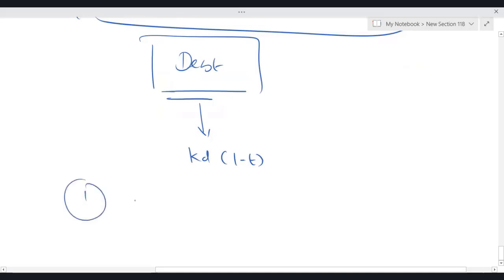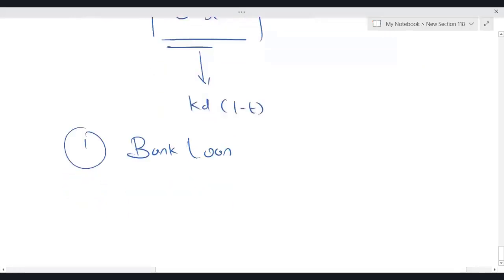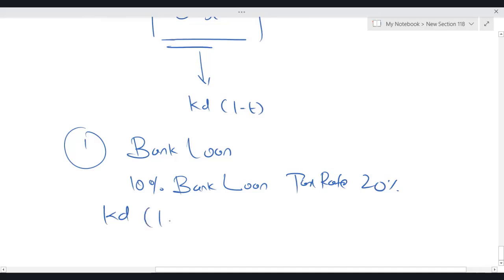Number one, let's say bank loan. The easiest is the bank loan. If an entity has taken a bank loan to make investment, and assuming the bank loan is 10%, and let's say the tax rate is 20%, it is simple to calculate KD(1 minus T). That is 10% times (1 minus tax), which will give us 8%.